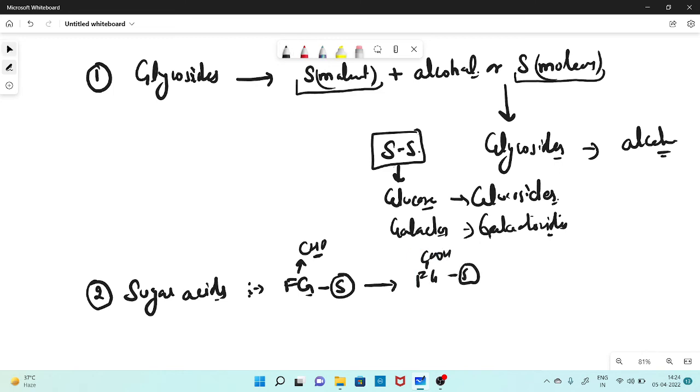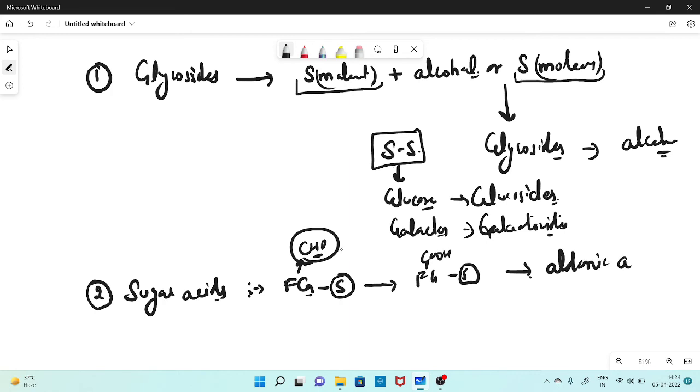Then your sugar molecule is being changed here, right? And this type of molecules are called sugar acids. So if the change occurs in the aldehyde group at the first carbon, then they are called aldonic acid.